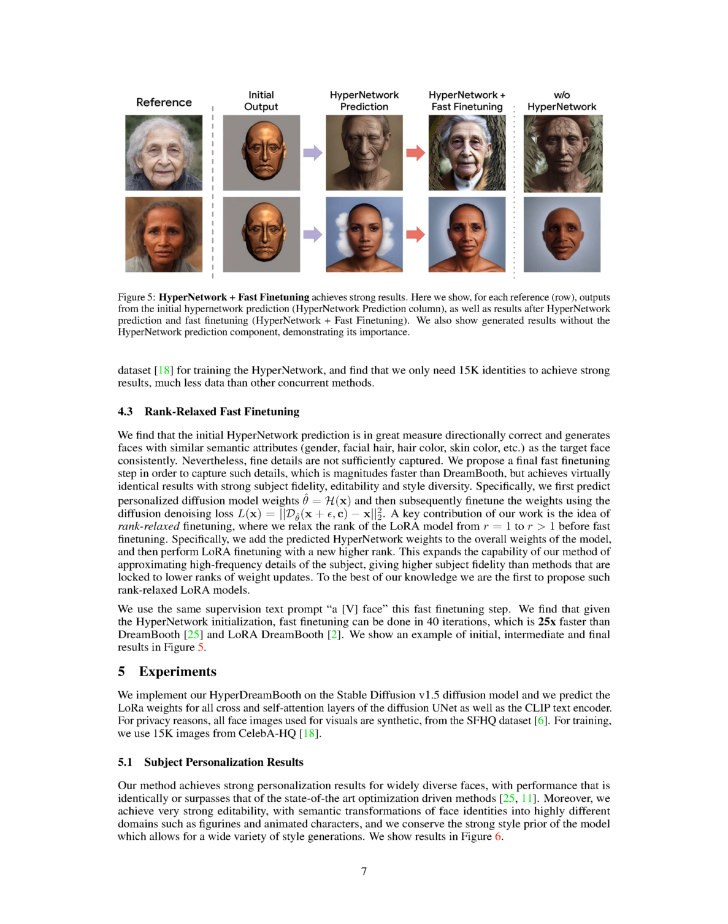Section summary. The HyperNetwork achieves better predictions through iterative learning and prediction, using intermediate weight predictions to improve the initial prediction. By performing image encoding once and using the extracted features for all rounds of iterative prediction, training and inference are sped up without affecting the quality of results. Additionally, a rank-relaxed fast fine-tuning step captures fine details, achieving virtually identical results to DreamBooth with strong subject fidelity, editability, and style diversity, but in a much faster manner.